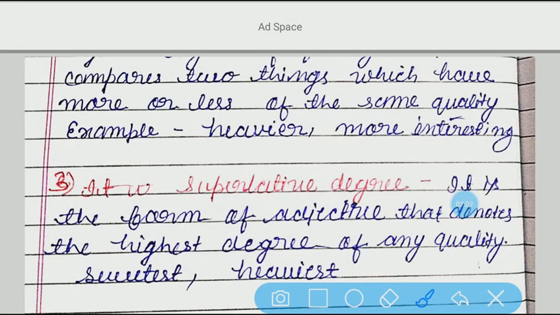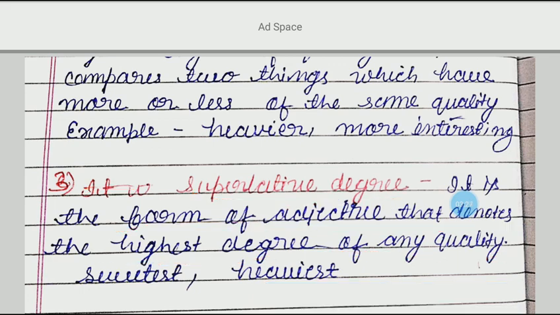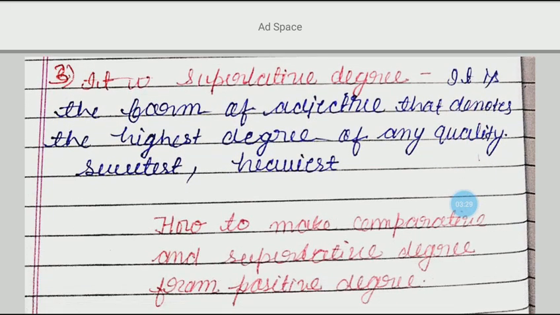Now come to the other one, that is, we have superlative degree. So what is superlative degree? It is the form of adjective that denotes the highest degree of any quality. Alright? It reflects what? The highest degree of any quality. For example, Ram is the best boy in the class. This is the best pen.